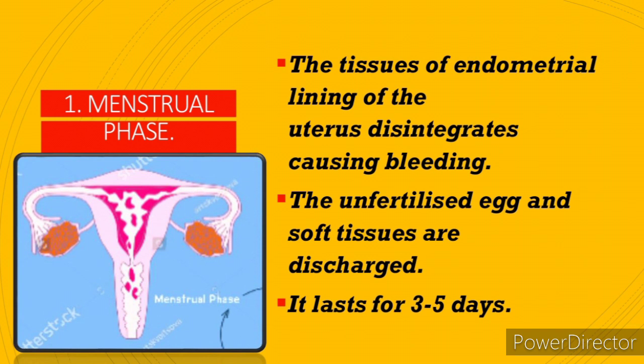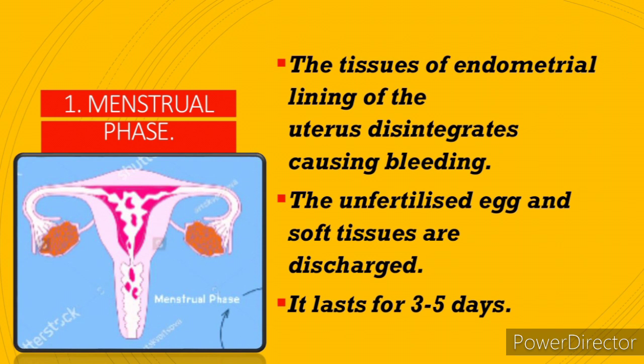The tissues of the endometrial lining of the uterus disintegrates, causing bleeding. The unfertilized egg and soft tissues are discharged. It lasts for 3 to 5 days.